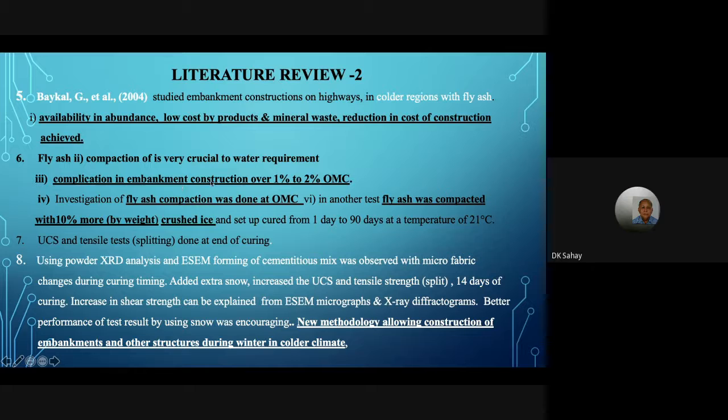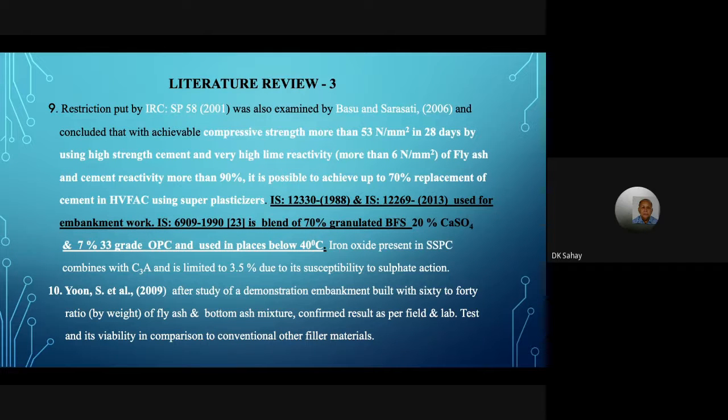And here you can see the OMC, if it varies by 1 to 2%, then there is complication in embankment construction. Number one. Number two, compacted fly ash. Actually he made two samples. One is at OMC and the second is 10% more than the OMC. And he says that what he has found is number one, this fly ash gives that advantage. How it gives that advantage, let us see now in the coming slides.